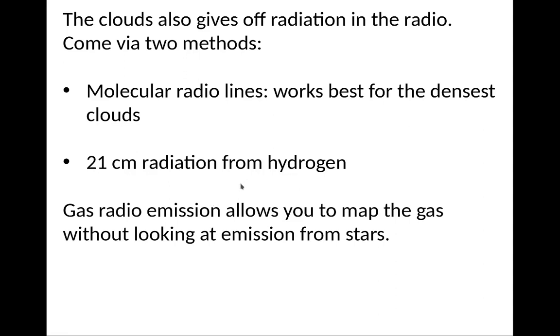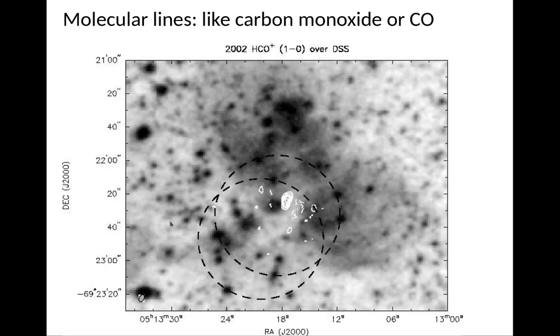Last time when we talked about spectral lines from hydrogen, that was due to changes in the orbit. This is due to the flipping of the electron spin, because the hydrogen nucleus has a natural magnetic moment associated with it. So this leads to 21 centimeter emission, and this is indicative of atomic hydrogen. So radio emission from either molecular lines or 21 centimeter radiation from hydrogen allows you to map the gas while looking directly at emission from stars.